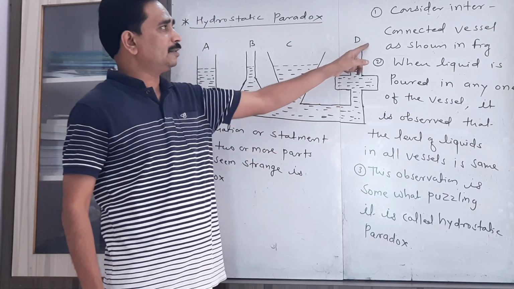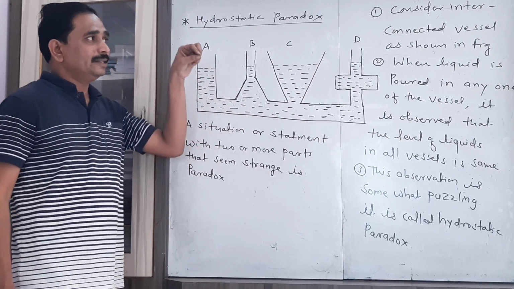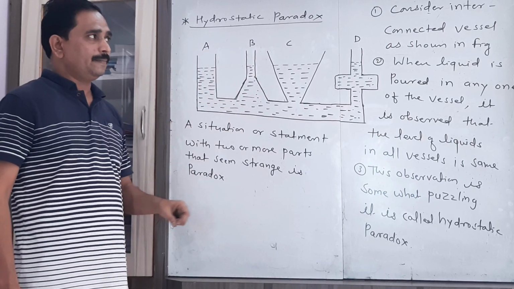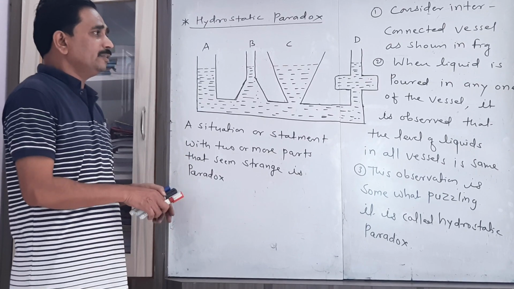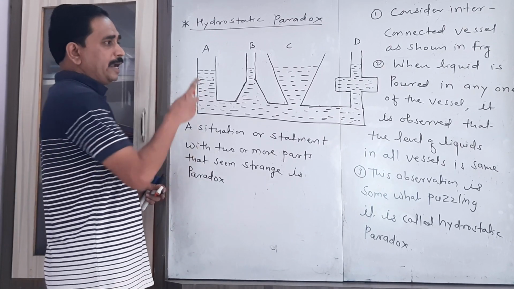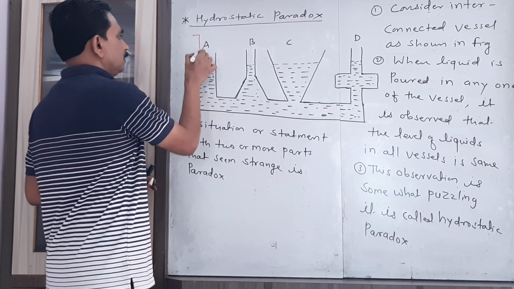So that's why I write here the first point. Consider the interconnected vessel as shown in the figure. Now here you have to pour the liquid from any one of the vessels.